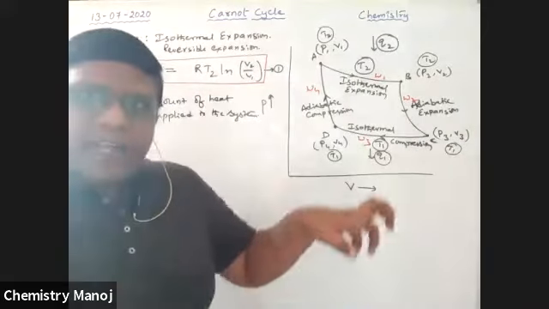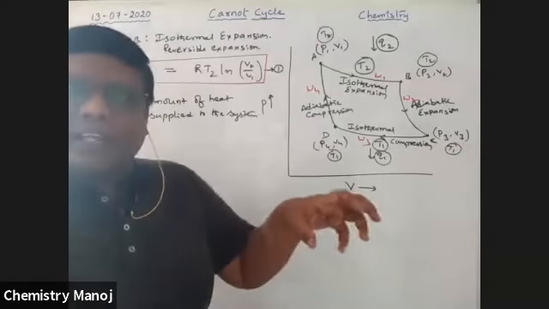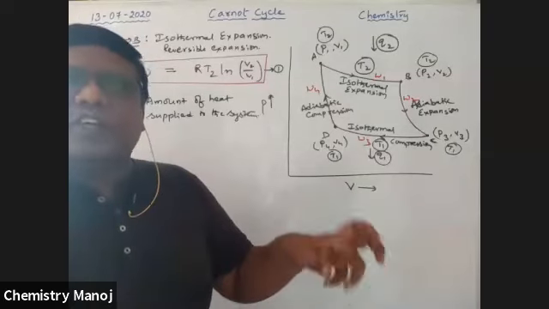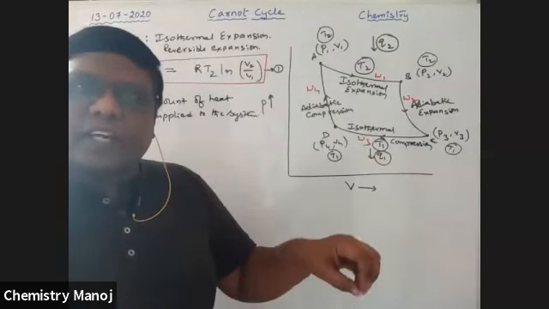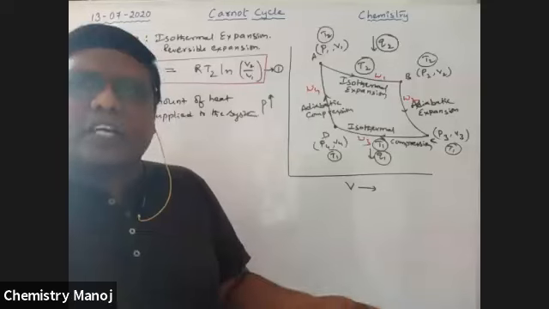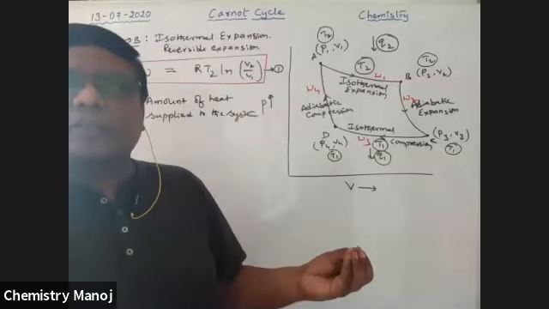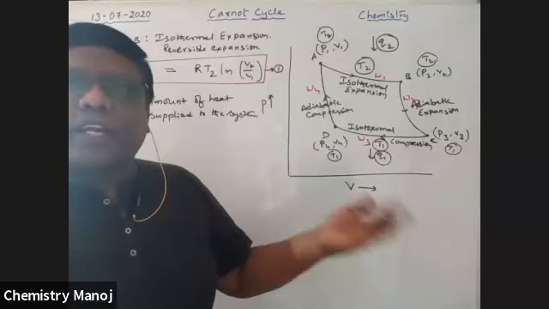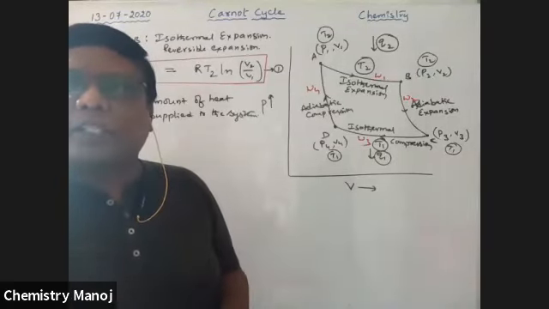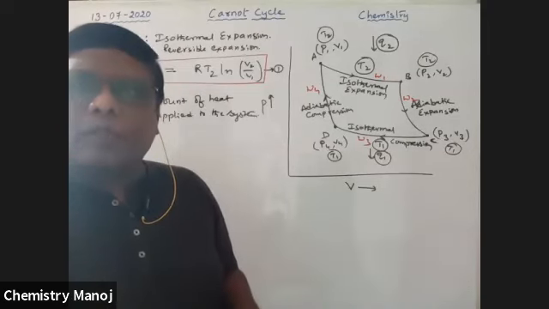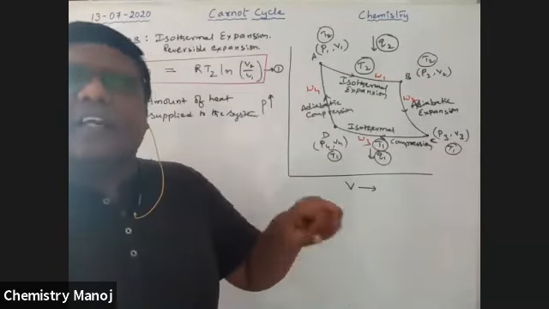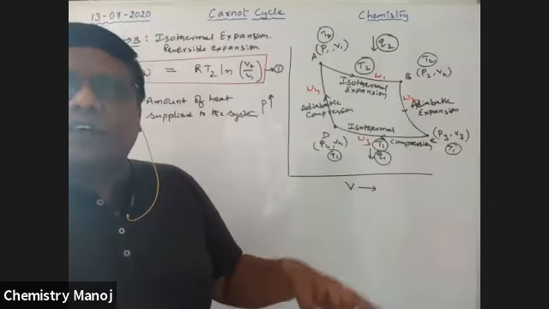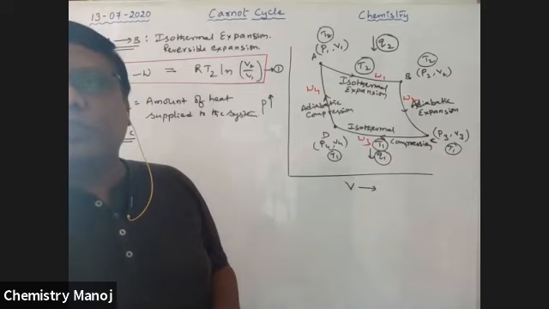That means the already existing internal energy of the gas is changed to work. Because it is an adiabatic process, some of the internal energy is used by the system to do the expansion work.